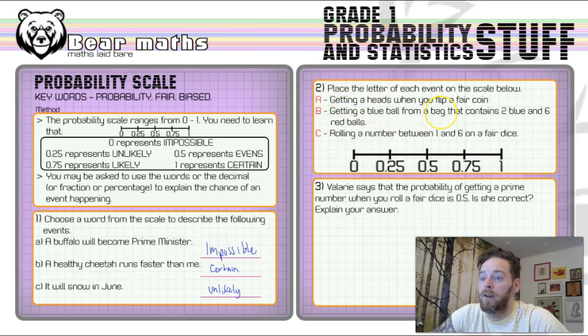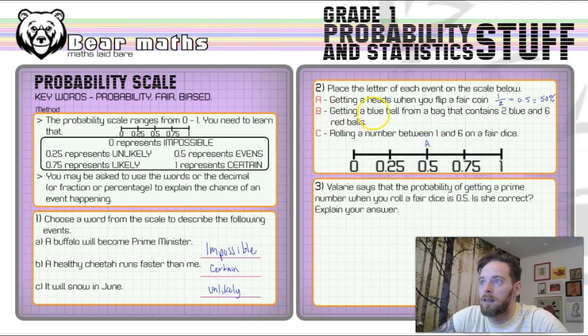Guessing heads when you flip a fair coin: everybody should know that a normal fair coin has two sides, heads and tails. One of those is heads, out of the 2 options. So it's half a chance of happening. Half a chance is equal to 0.5, okay? Or it could be 50%. If you're not sure about those conversions, watch the fractions, decimals and percentages video that I've made in the number section. But 0.5 is what the scale is here, so that is event A.